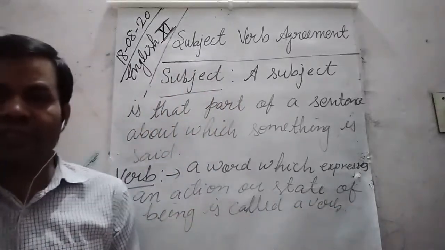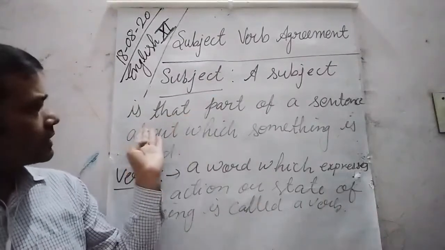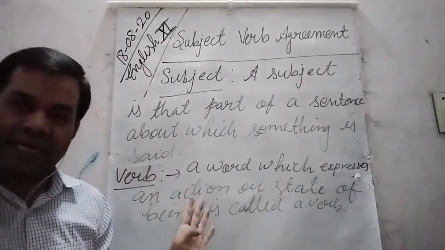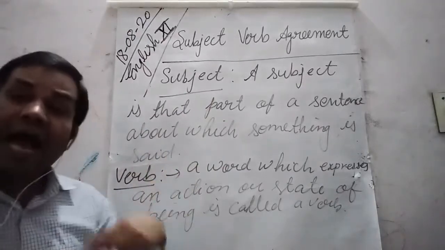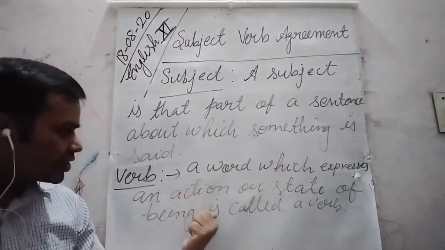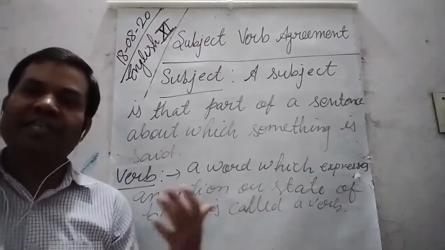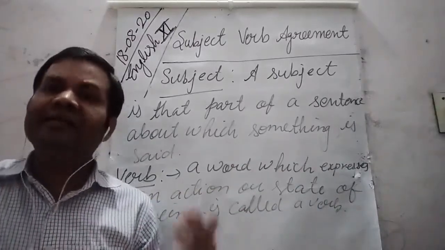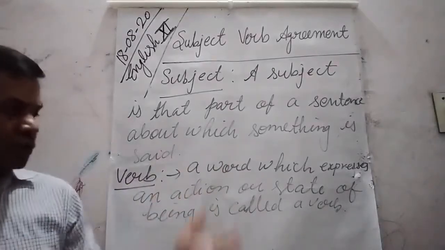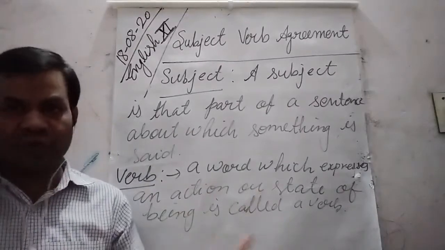Okay, dear students, so we know very well that a subject is that part of a sentence about which something is said, and a verb is that part of a sentence which expresses an action or state of being. So let us understand it better through the examples.